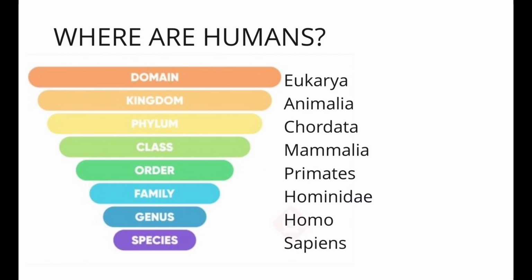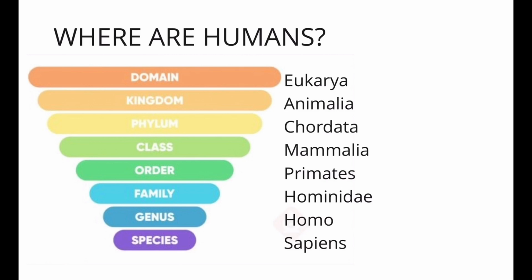So humans are in the domain of eukarya, right? And they're inside the kingdom of Animalia, which is all animals, right? And then they're inside the phylum of Chordata, which is any creature with internal skeletal systems and backbones. And then they're inside the class of Mammalia, which is mammals. And they're inside the order of primates, which are monkeys and that sort of monkey-like things.